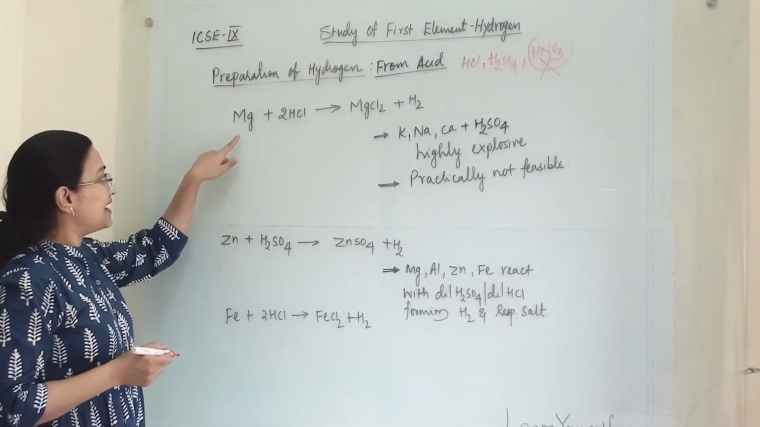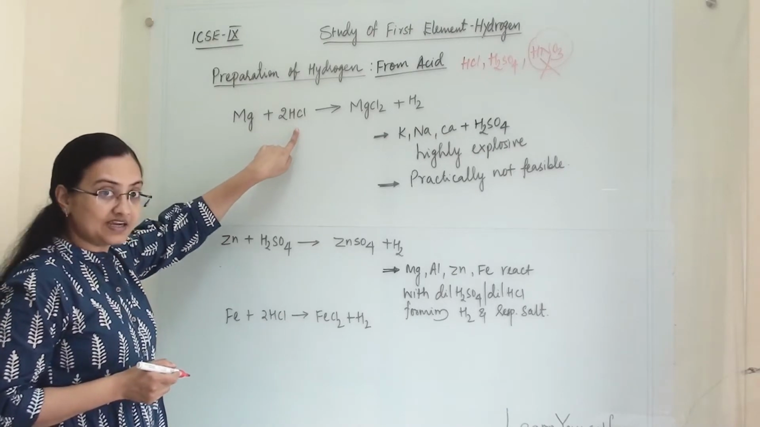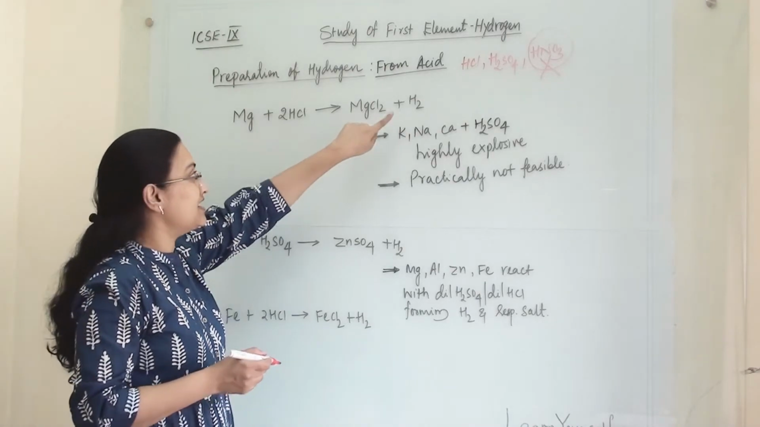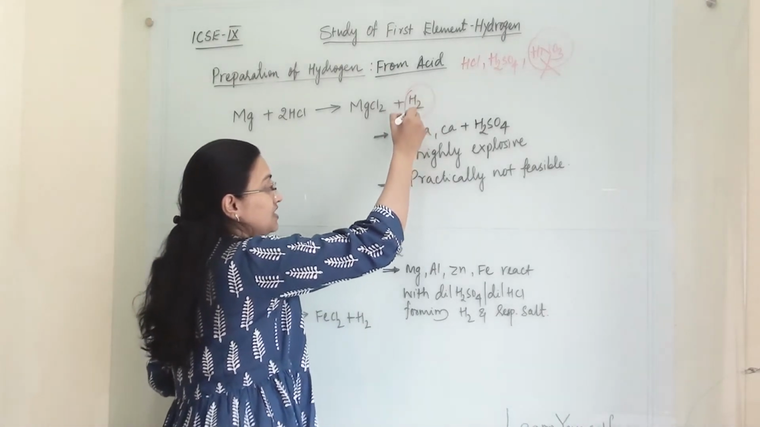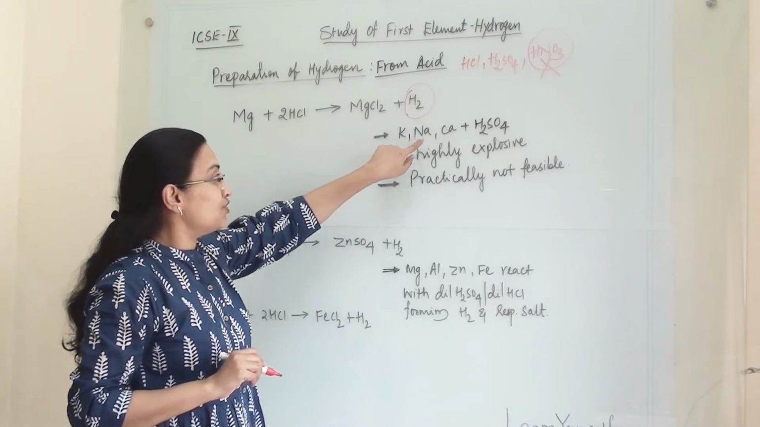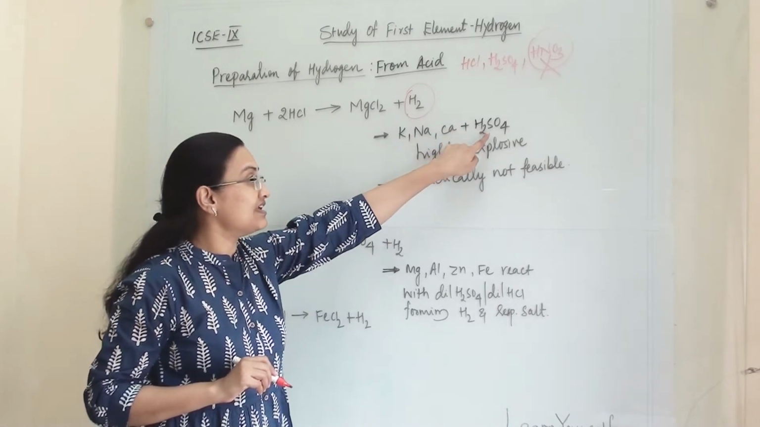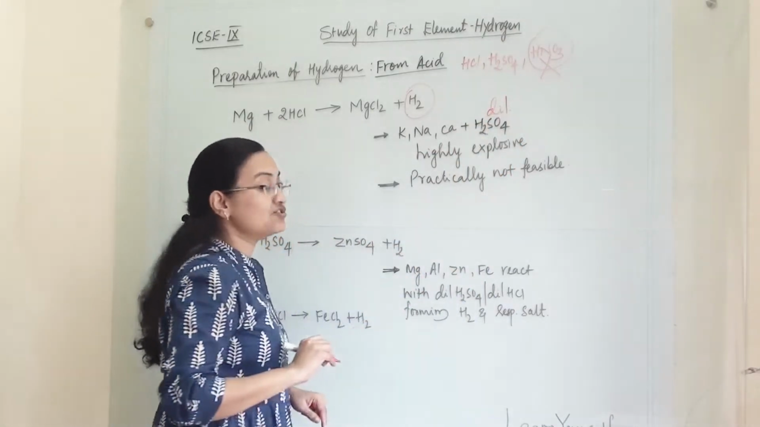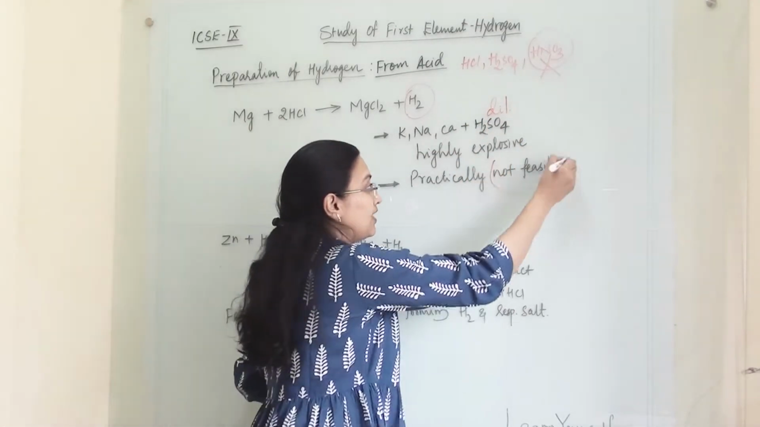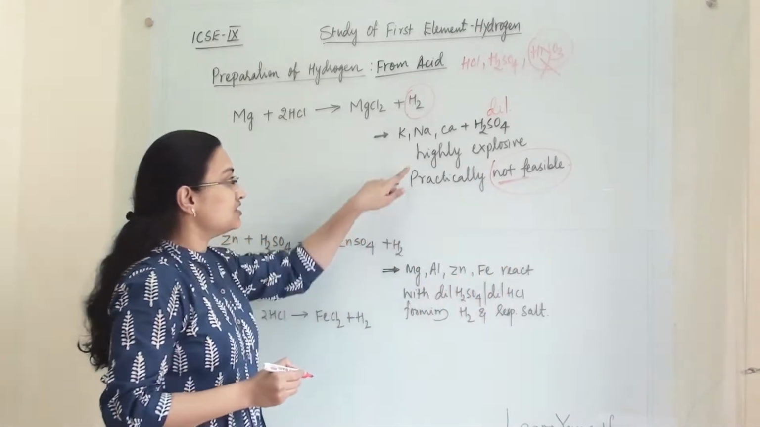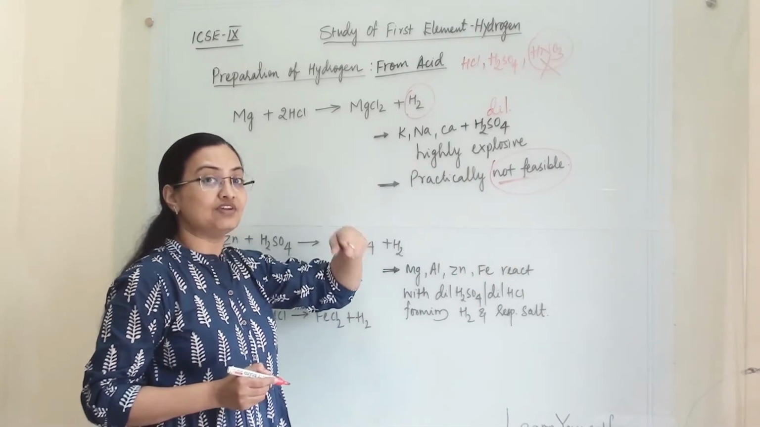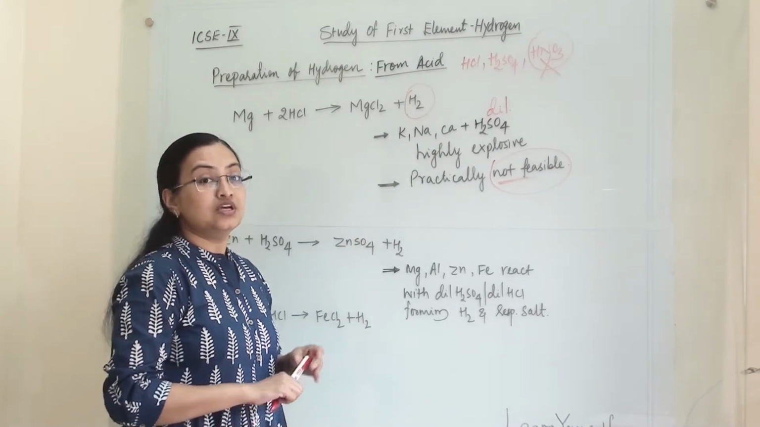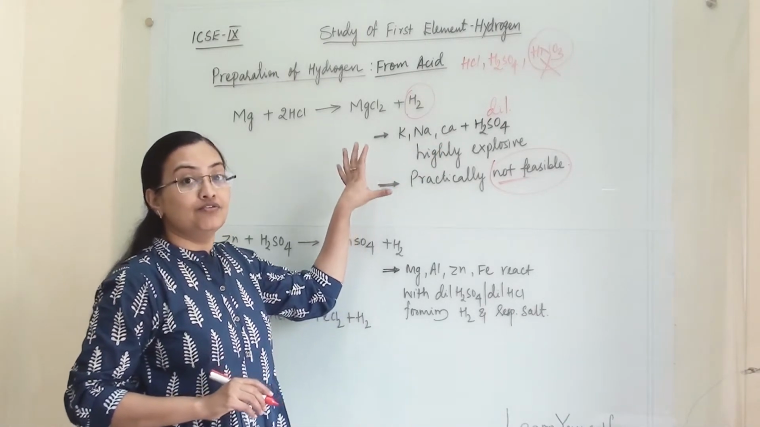So first, magnesium metal, when it is reacting with hydrochloric acid, will give us magnesium chloride and hydrogen gas. Now potassium, sodium, calcium, when they are reacting with dilute sulfuric acid, this reaction is not feasible. Why? Because this reaction is highly explosive. Earlier we have discussed that these metals are very reactive. So these reactions are vigorous.